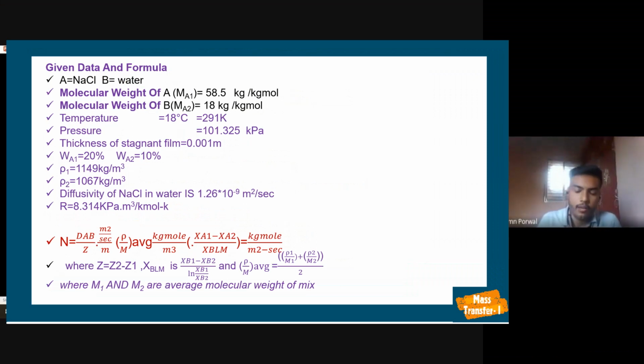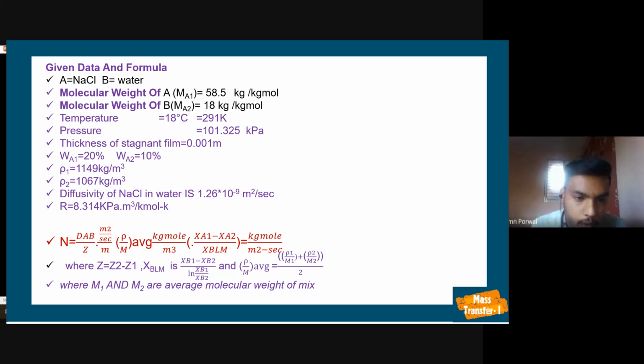Given data and formulas are: we are considering A as NaCl and B as water. Molecular weight of A, that means NaCl, is 58.5 kg per kg mole, and molecular weight of B, that is water, is 18 kg per kg mole. Temperature is given as 25 degrees Celsius, that is 298 Kelvin. Pressure is 101.325 kilopascal, and thickness of the stagnant film is 1 millimeter, which is 10 to the power minus 3 meters, that is 0.001 meter. Weight percentages are given as 20% and 1%, denoted by WA1 and WA2.